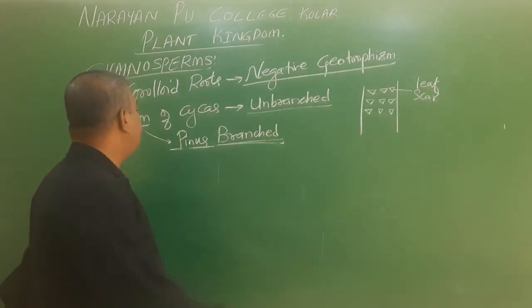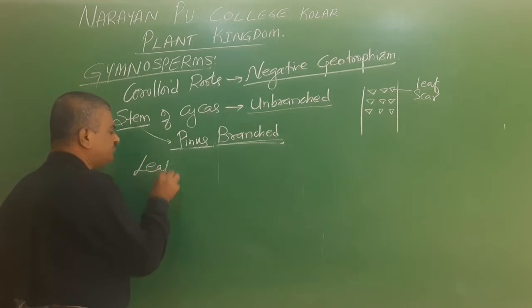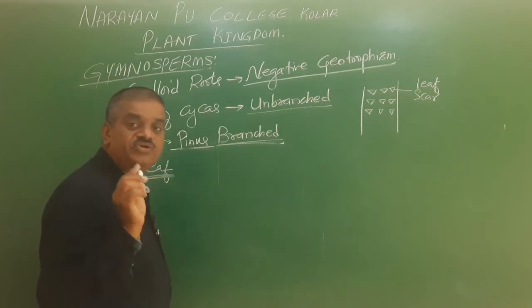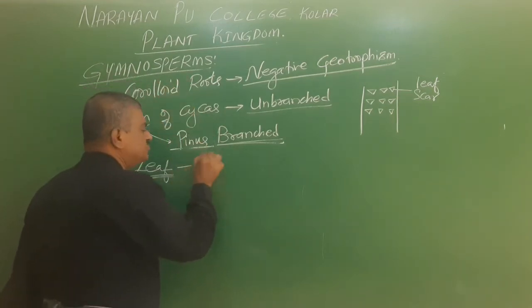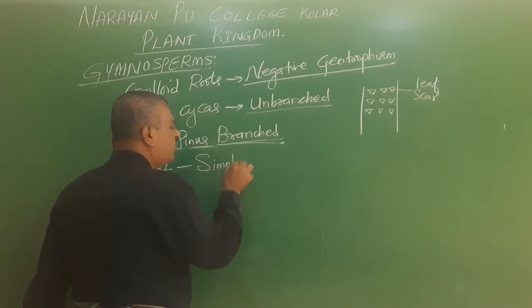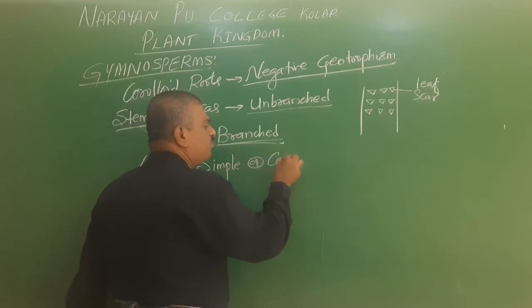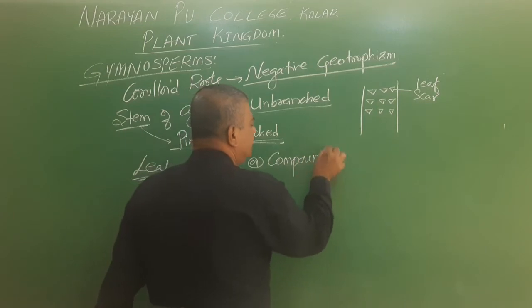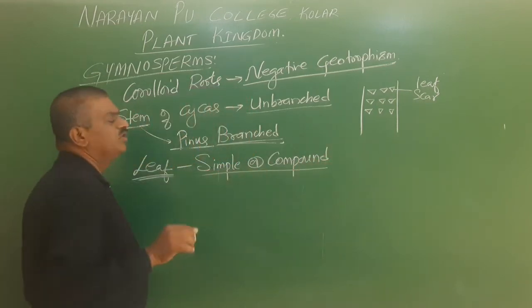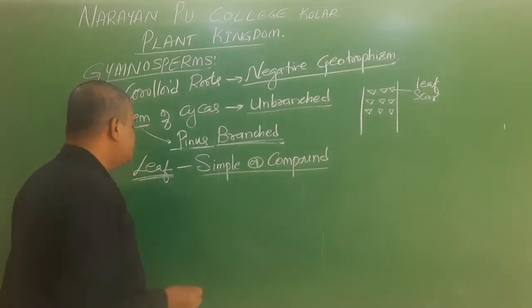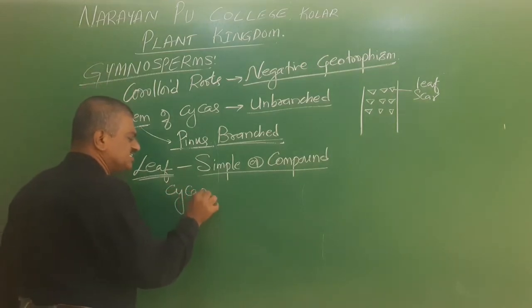Next, when we go for the leaf, the leaf of a gymnosperm may be a simple leaf or it may be a compound leaf. Both simple leaves and compound leaves are present, especially in cycas.